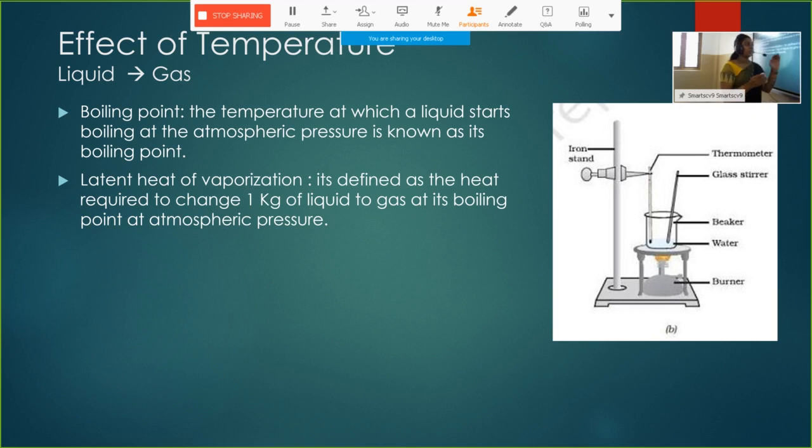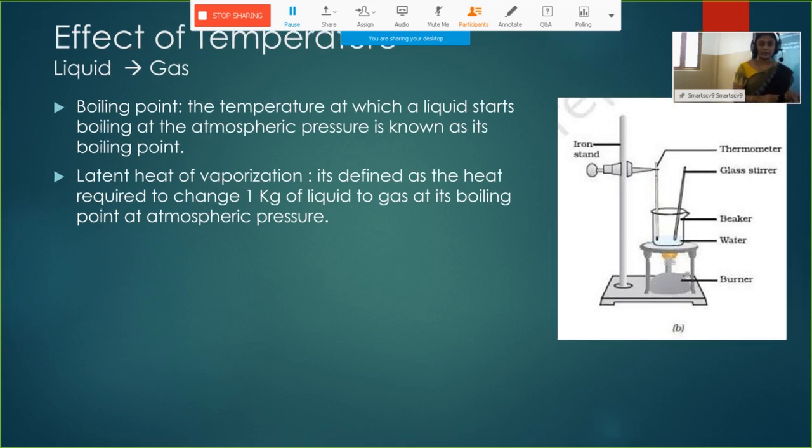Just like ice, the temperature of the water will remain constant. The temperature at which the water boils is called its boiling point. The boiling point of water is 100 degrees Celsius or 373 Kelvin. We all know that.